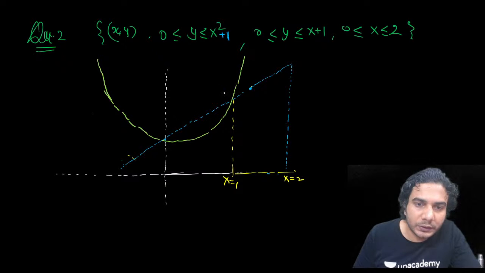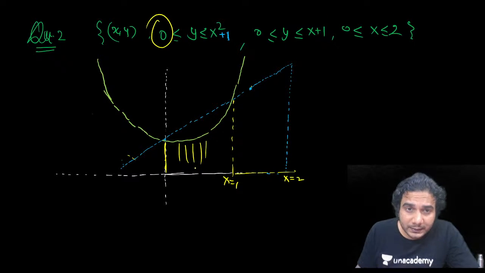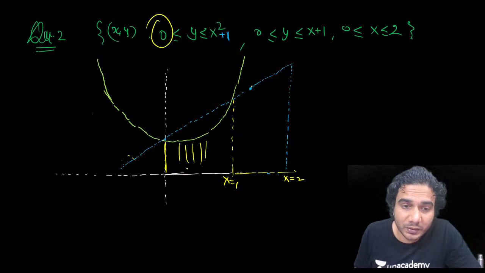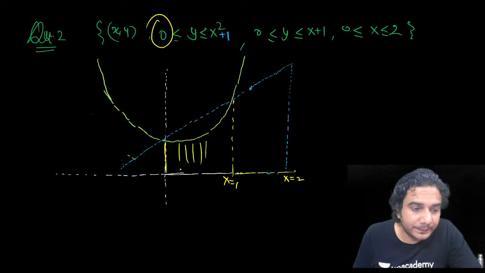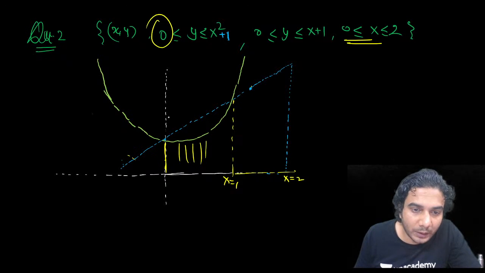Okay, so below this parabola, right side of the y-axis, above the x-axis, y is greater than 0, x square plus 1 is also greater than 0, right? And x is between 0 and 2, so x is also on the right side of the y-axis above the x-axis.